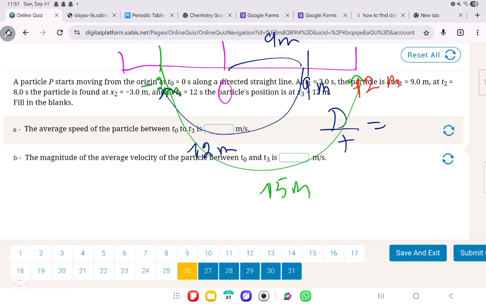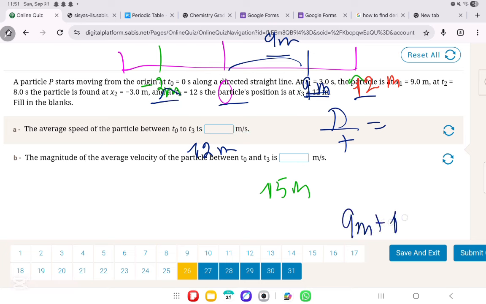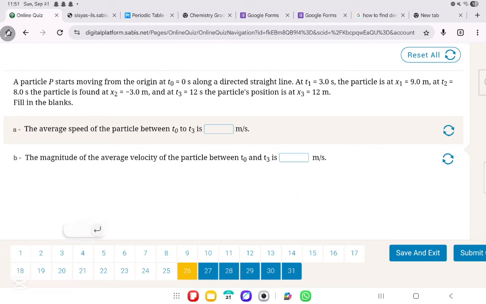Now, if you don't know how I'm doing them, I'm just doing 9 minus 0 is 9. And then minus 3 minus 9 is minus 12, put it in absolute value. And then 12 minus minus 3 is 15, and put it in absolute value. And now what do we need to do? We need to add them all together. So it's going to be 9 meters plus 12 meters plus 15 meters, which is 36 meters over the total time, which is 12. So what is the average speed? It's 3 meters per second.